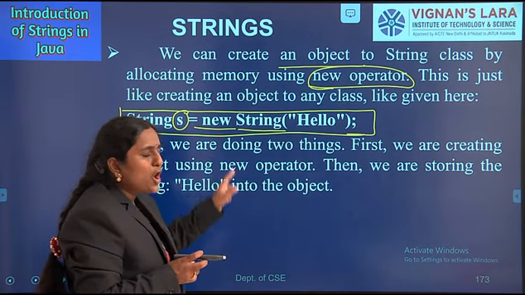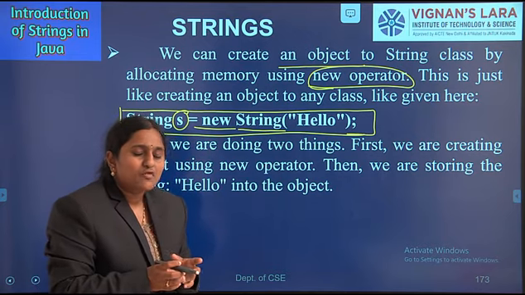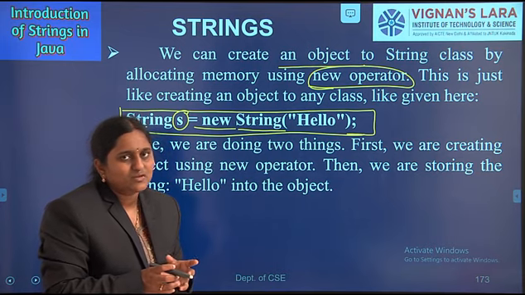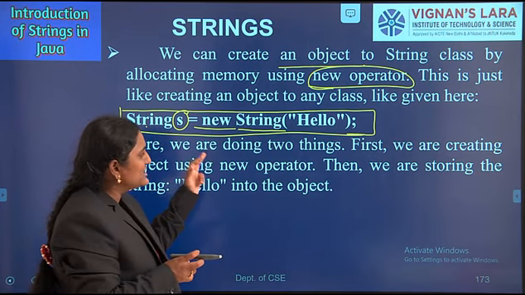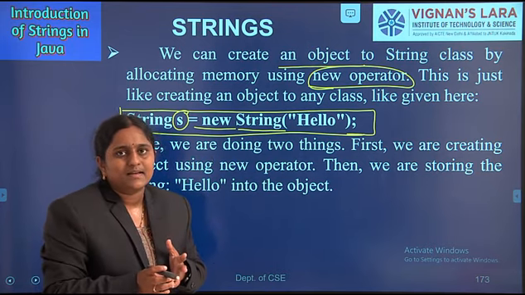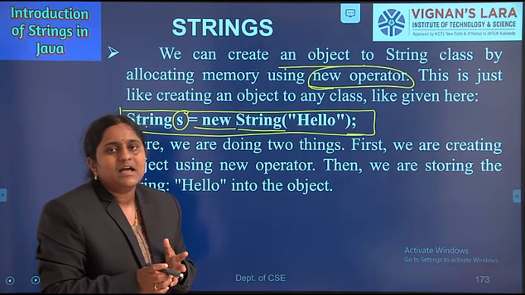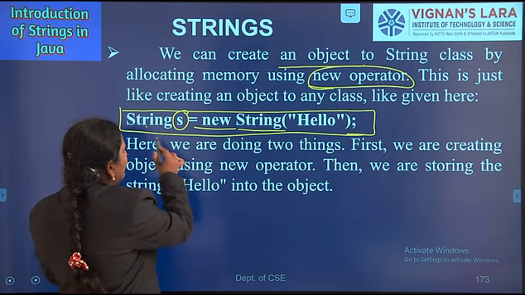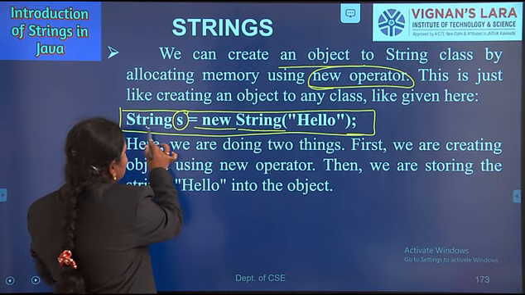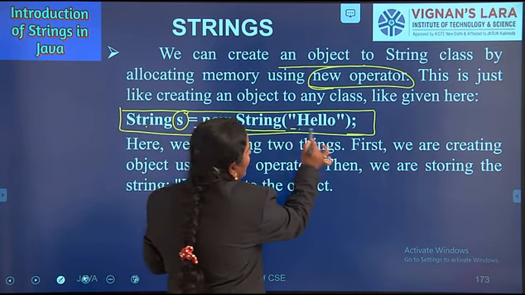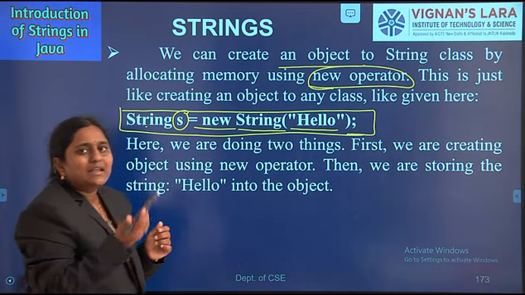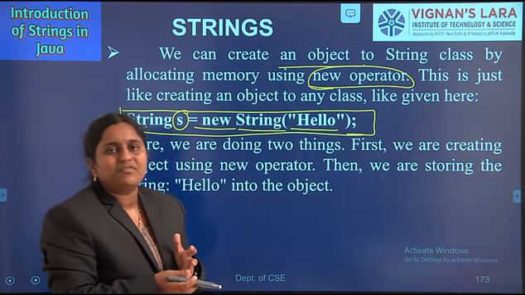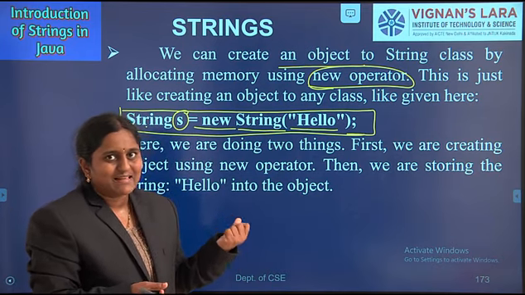It is another way of creating a string in Java. The first way of creating a string is by using double quotes. The second way of creating a string is using the new operator. Creation of a string means allocating memory for storing the data. Here I am creating an object of the String class: String s = new String("Hello"), by calling the constructor to define and accept a string.